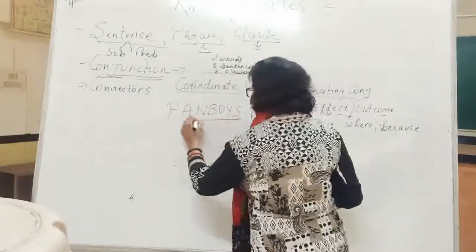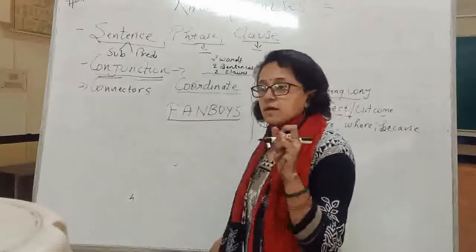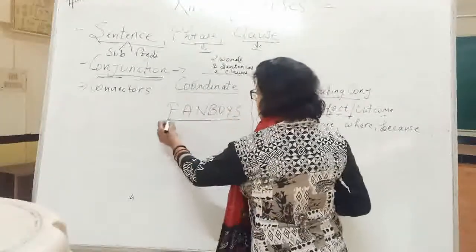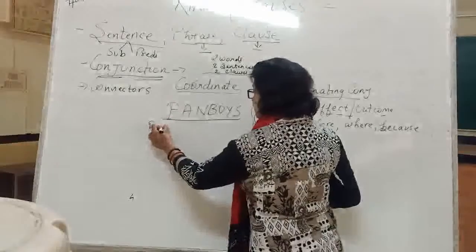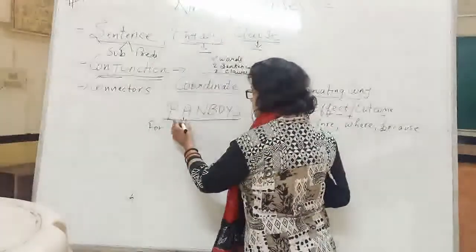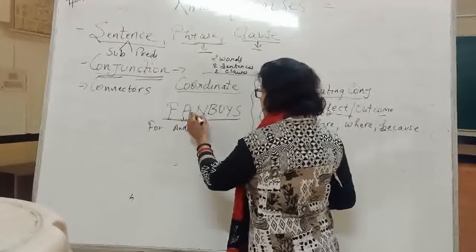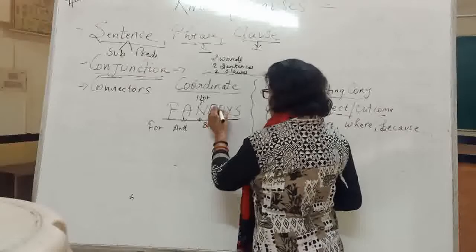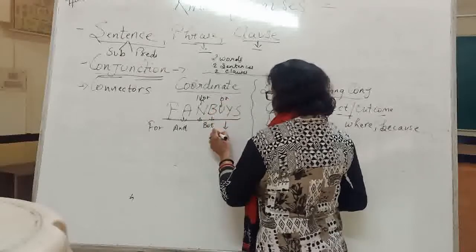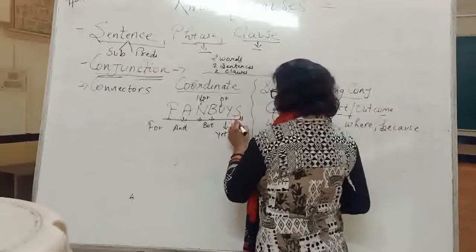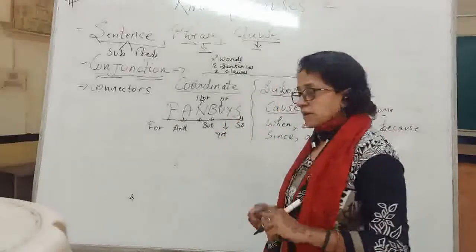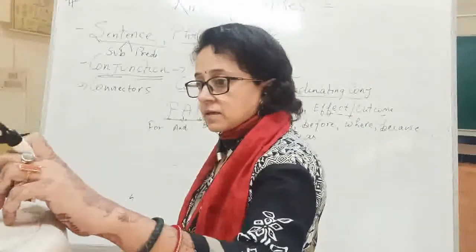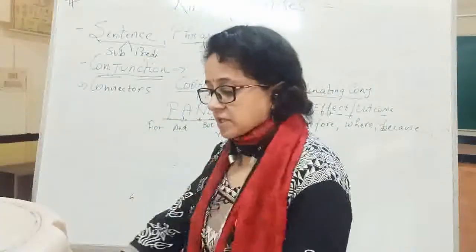I have written the short form, what we call a mnemonic, wherein F stands for for, A stands for and, N for nor, B for but, O for or, Y for yet, and S for so.